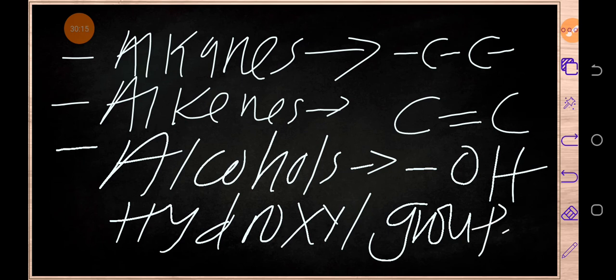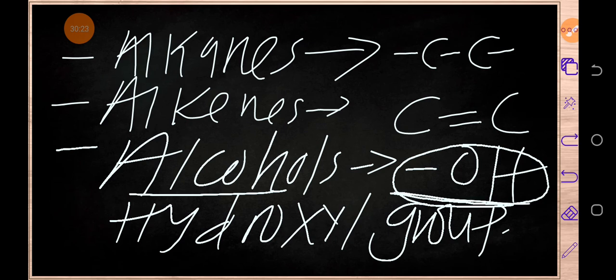So this functional group, which all members which are found in alcohols have, makes the members of this family react differently from the members which are found in where, in this family. I hope you are getting the point.